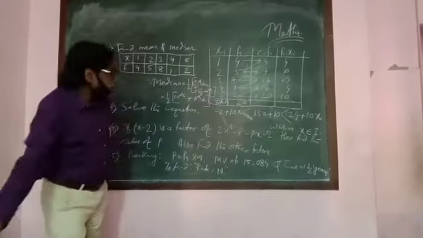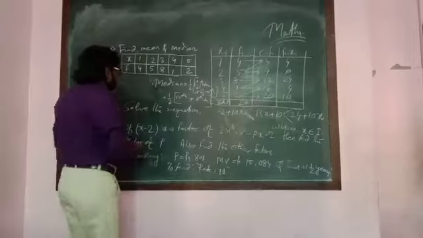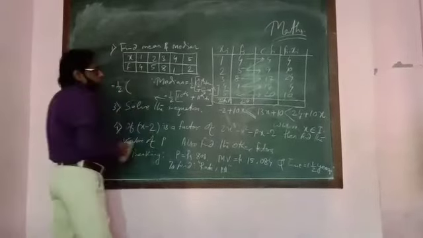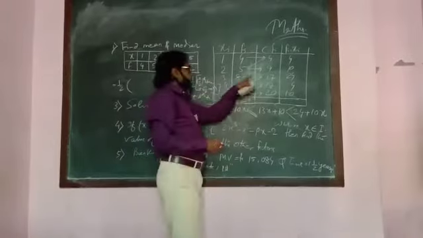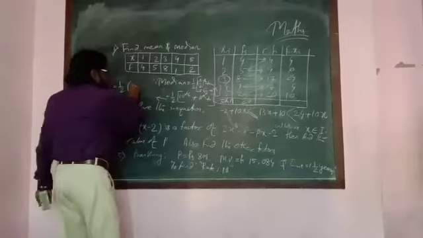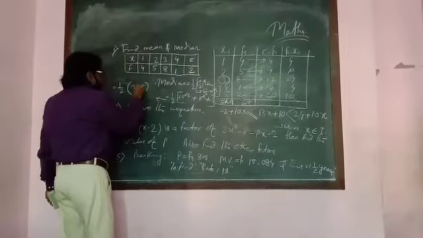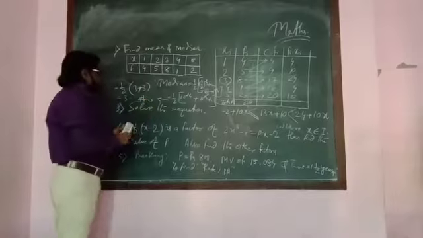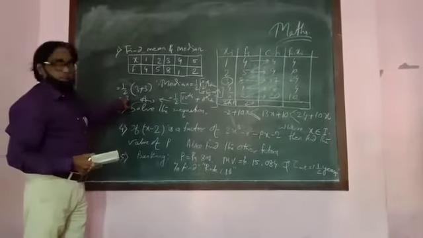Let's see how much is coming. Both terms are 3, so 3 plus 3 is 6, by 2 is 3. The median coming is 3. Okay, clear?